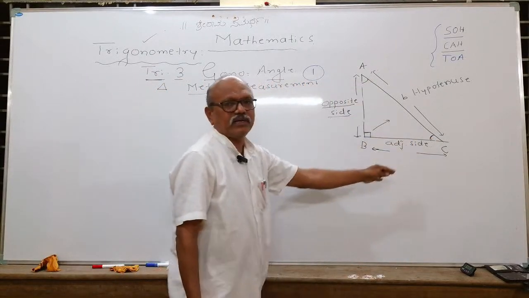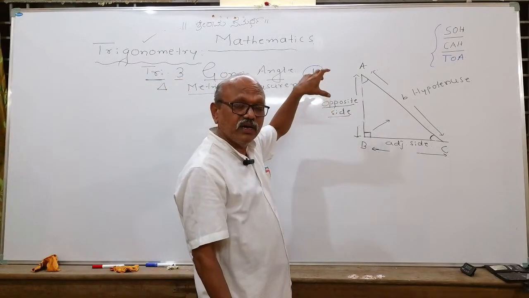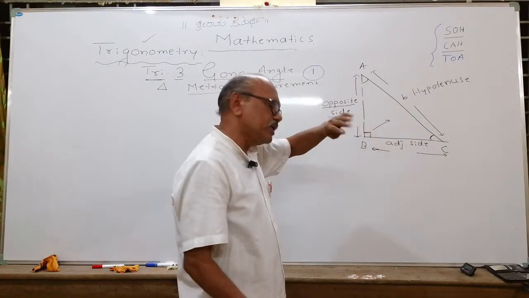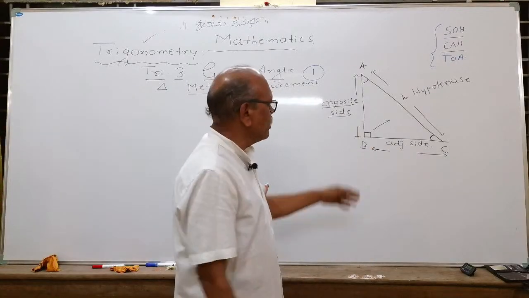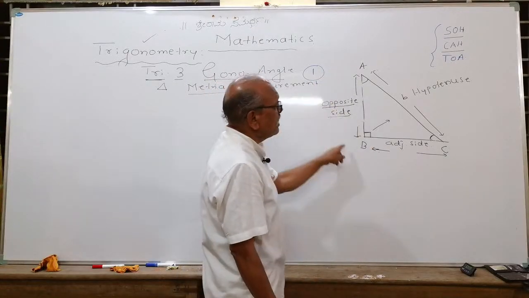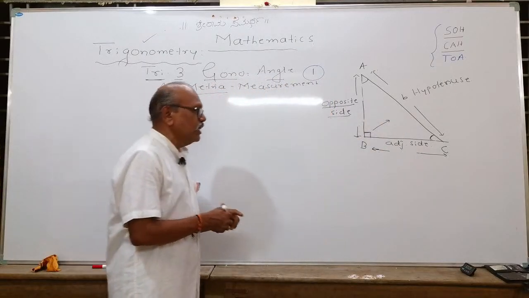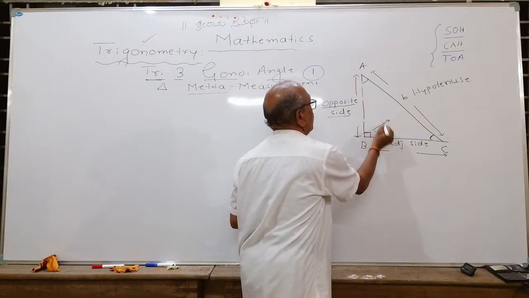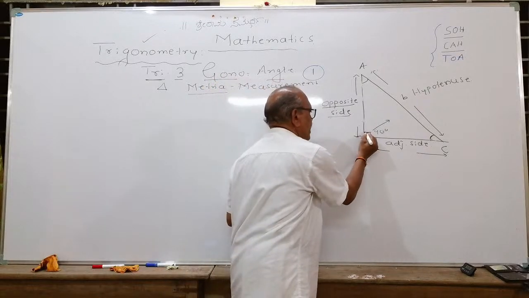Now you take a triangle. Initially, trigonometry was applied to the right angle triangle. In later stages, it can be applied to all types of triangles, acute angle, obtuse angle, and all other triangles. But initially, it was applied to the right angle triangle. Observe, in a right angle triangle you studied, there will be one angle of 90 degrees. I have drawn a right angle triangle ABC, and this angle B is 90 degrees.